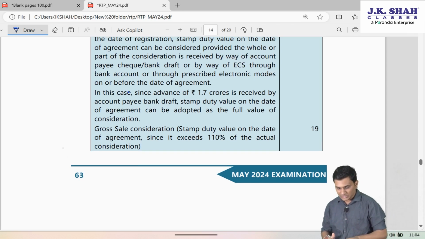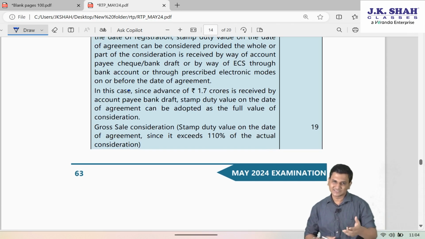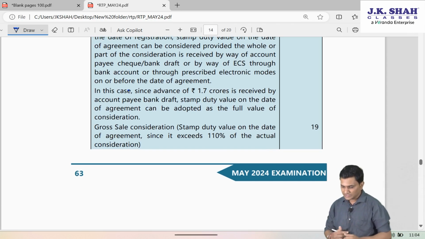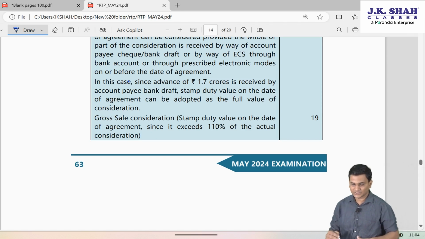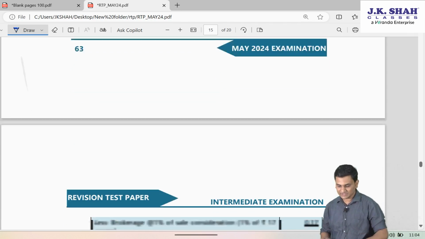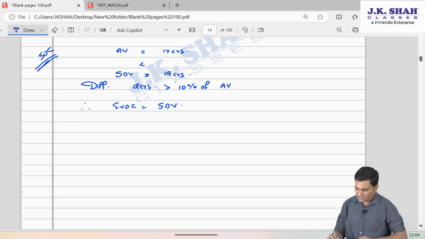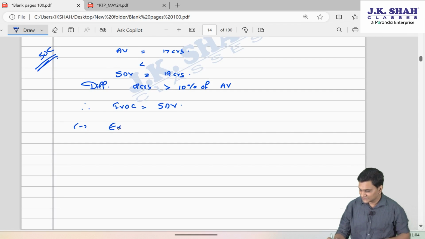Perfect. Gross sales consideration, basically full value of sales consideration. Stamp duty value on the date of agreement, since it exceeds 110% of the actual consideration, so that is 19 CR, is the FVOC. From this, we subtract the expenses in connection with transfer.